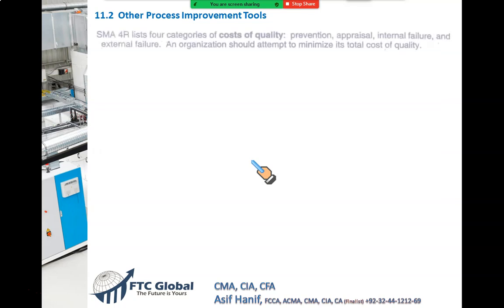Now we have the last topic here, the cost of quality. This SMA, that is the Strategic Management Accountant, SMA, that's the magazine that is issued to all students and members of CMA. So SMA lists 4 categories of cost of quality.